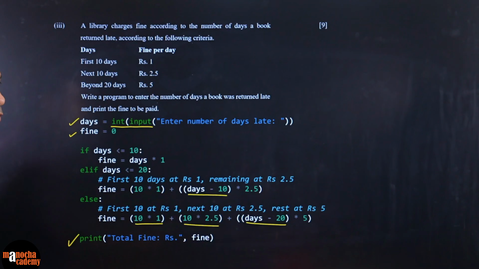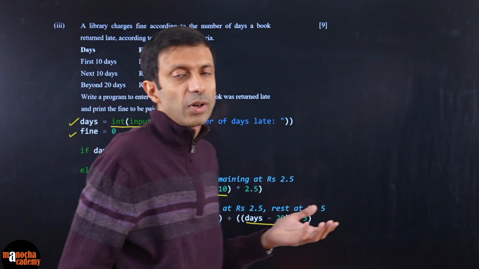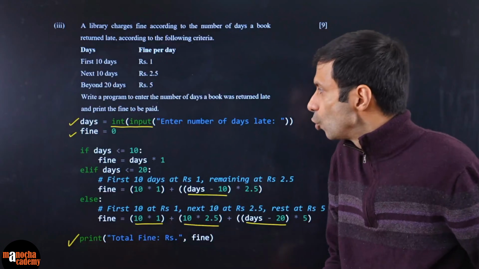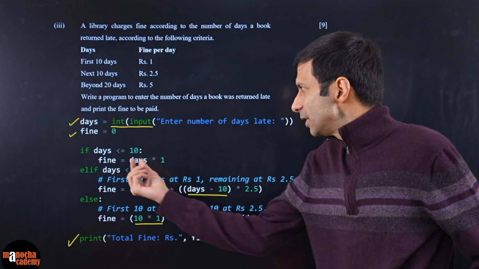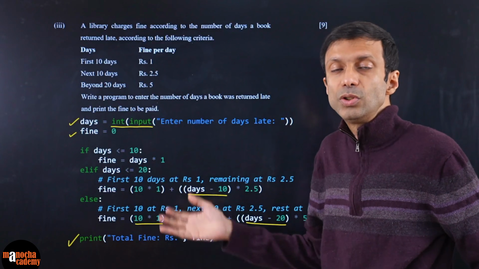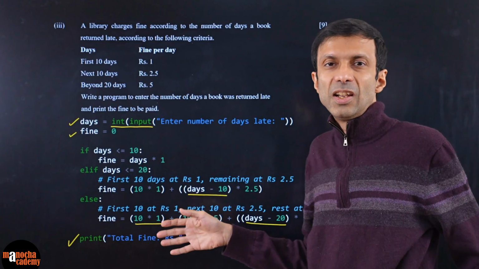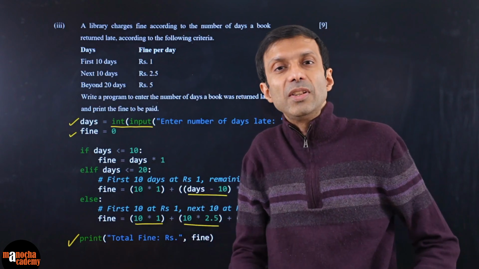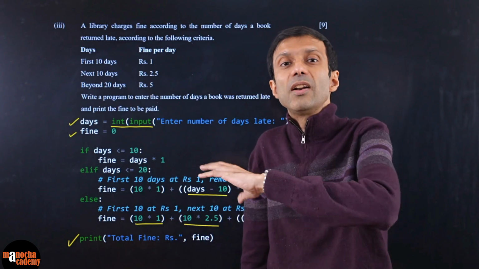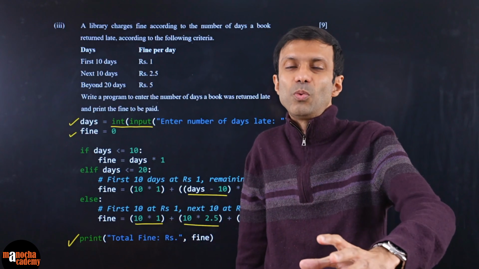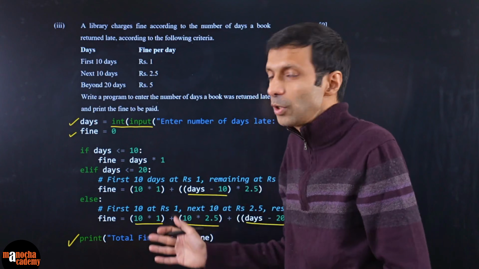Done. So here's my sample code. Yours could look a little different. Again, your exam tips will be to use good variable names. You can see nice names, fine, days, and all are used here. Make sure you put some nice comments, so the examiner, or whoever the reader is, should enjoy reading your code. You should enjoy reading the code, so that if you look at it after a few days, it looks clear to you. What is the question? You can just see it from the code itself.